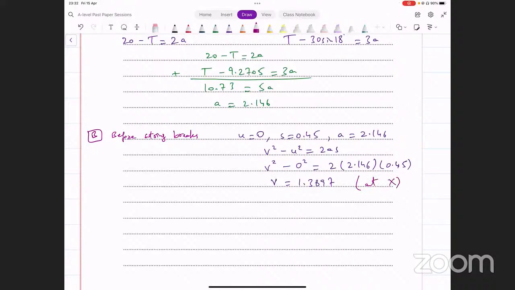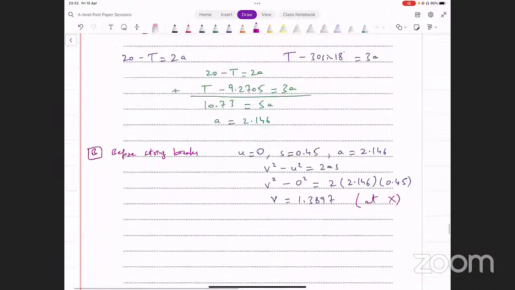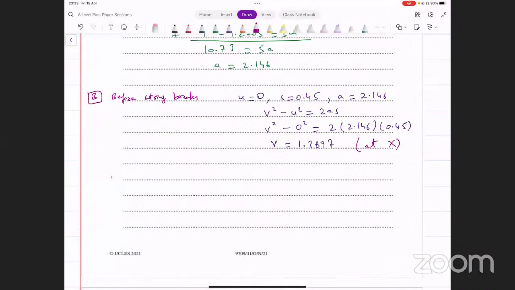That's the velocity that I'm getting at this point x, at the time the string breaks. ये उस point पे आपकी velocity आ गई. ठीक है? अब हमें यहाँ पे इस point के पे velocity पता चल गई है. Now, once we know this velocity, अब हम इसके आगे वाले journey को देख सकते हैं. अब उससे आगे वाली journey में क्या है? उसकी बात करते हैं. After the string breaks, what happens then?